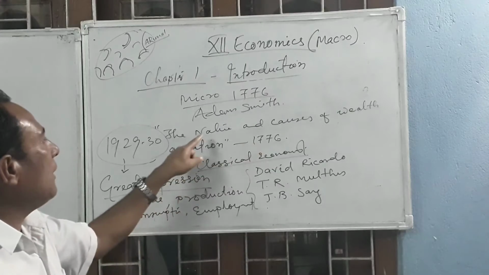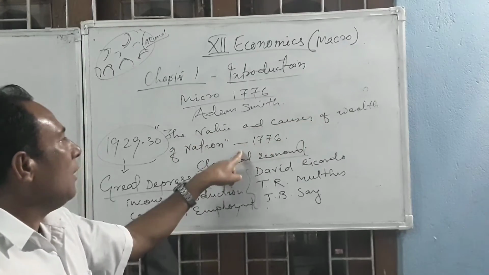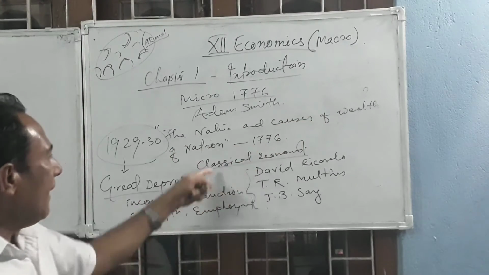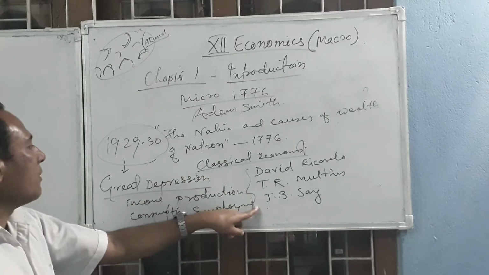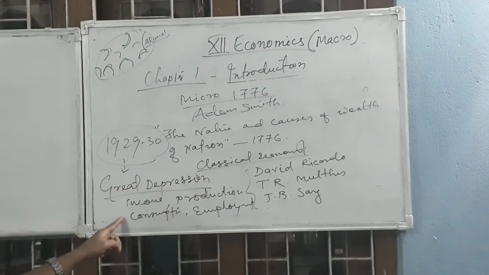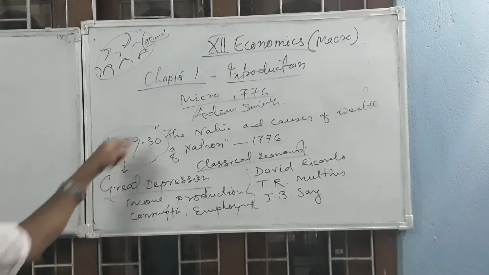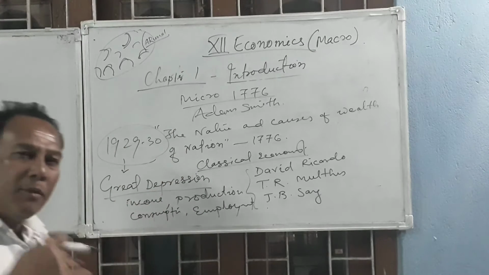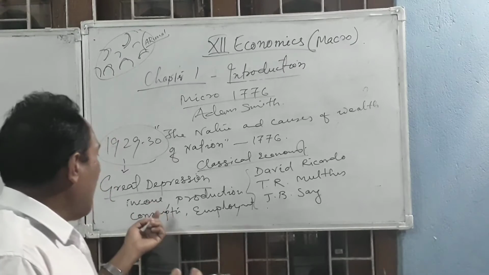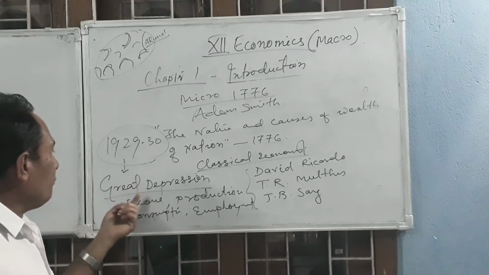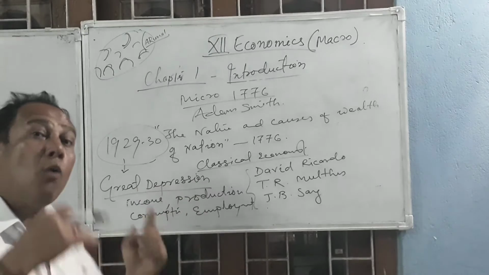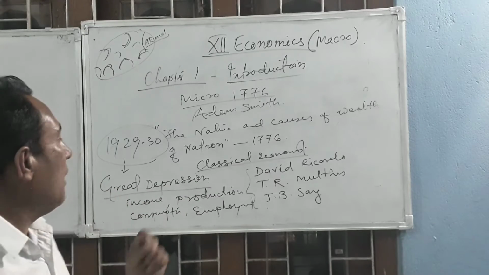Who has written the book The Nature and Causes of Wealth of Nations? In which year was it published? And who were the classical economists? What is Great Depression? All these short questions and multiple choice questions you may get. So therefore you have to go through it. And what I was telling about is how to solve the Great Depression. That is the main issue, how to solve it.